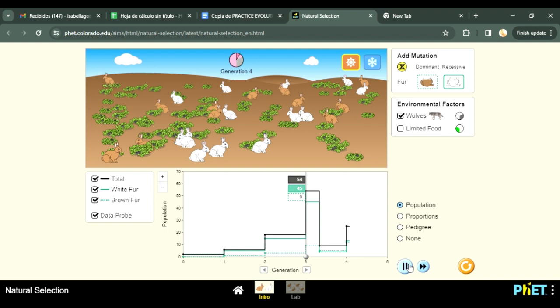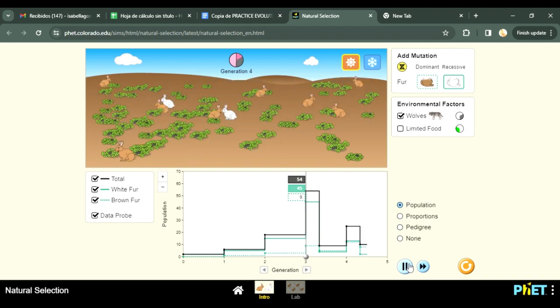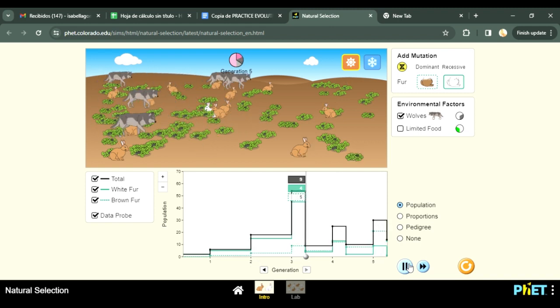At what generation were the wolves introduced? The wolves were introduced at the third generation. What was the climate like when the wolves were first introduced? The climate was sunny with the dark ground.